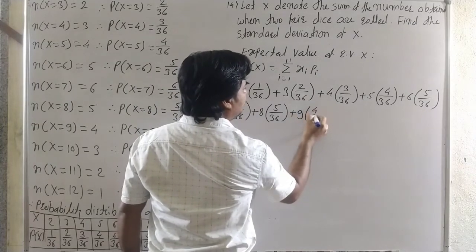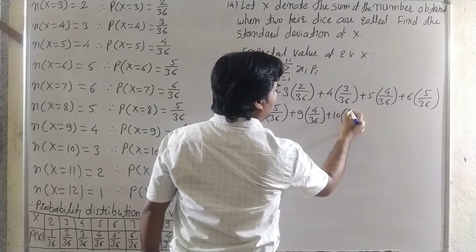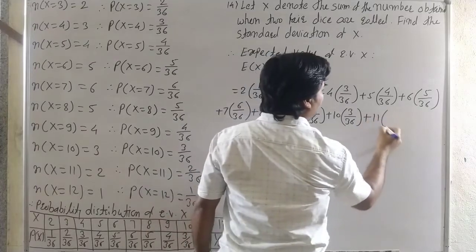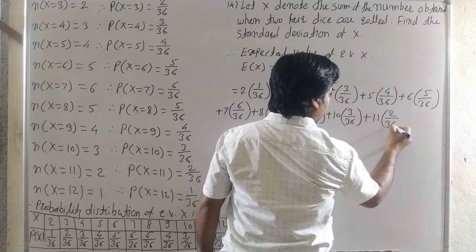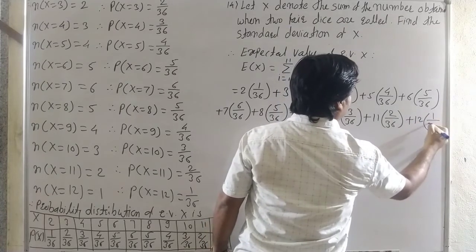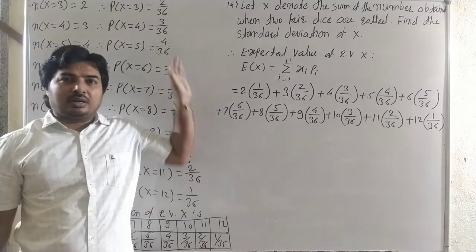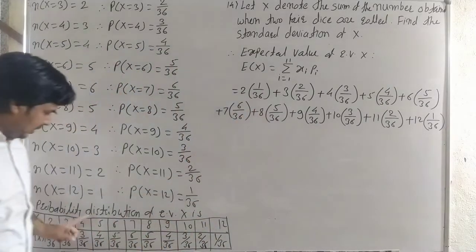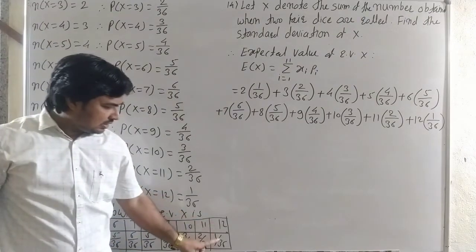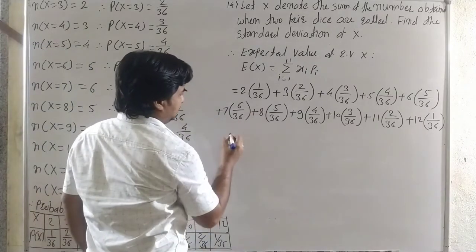Plus 9 into 4 by 36, plus 10 into 3 by 36, plus 11 into 2 by 36, and plus 12 into 1 by 36. It is a sum of the products of the random variable and their probabilities: x1 into p1, x2 into p2, x3 into p3, like that up to x11 into p11. Now we calculate this.